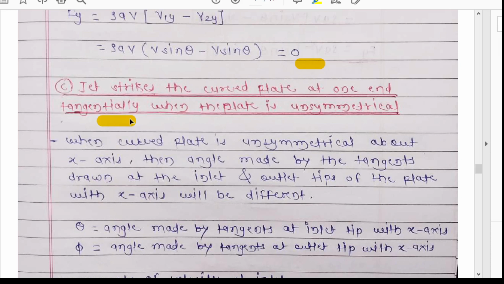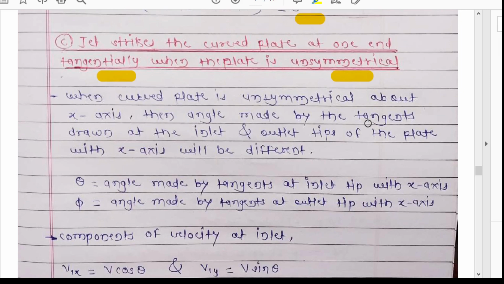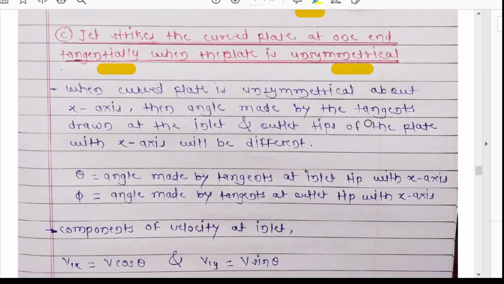Again here the jet is striking a curved plate tangentially, but the plate is unsymmetrical. Now here we can't draw a diagram of an unsymmetrical plate, but we can assume one.